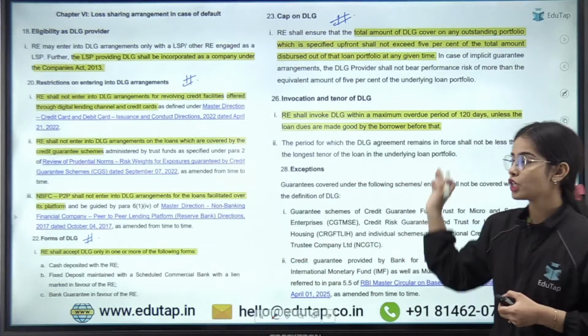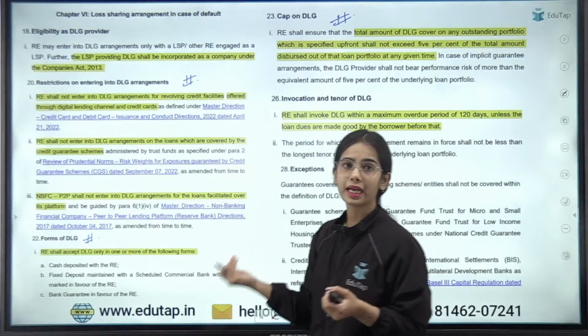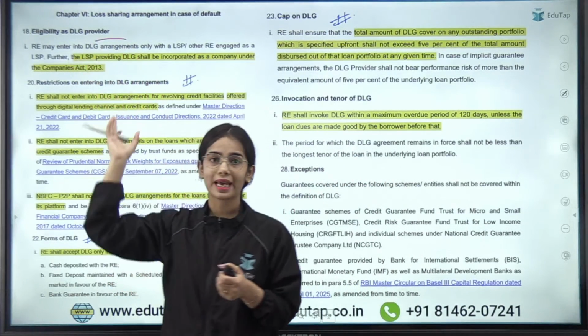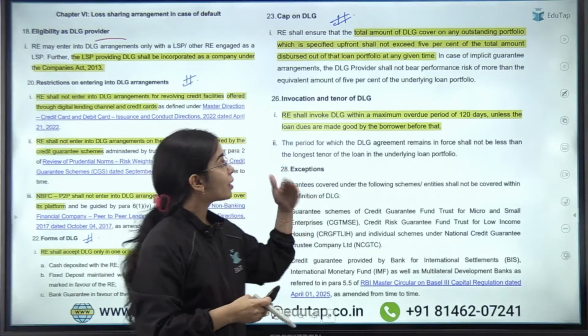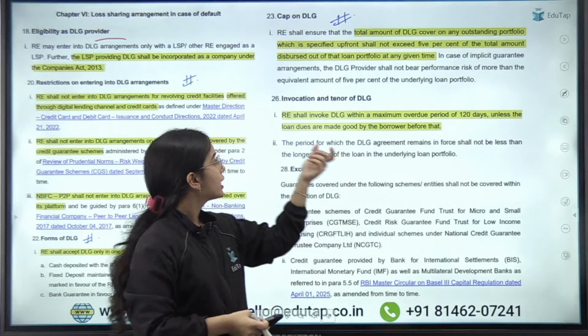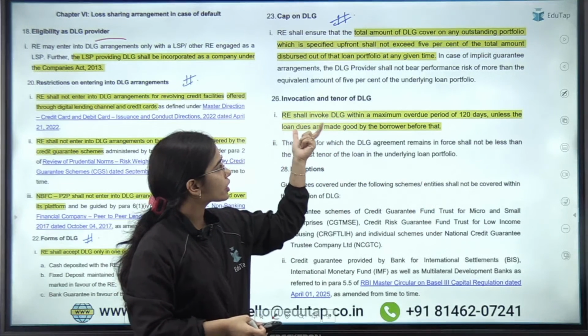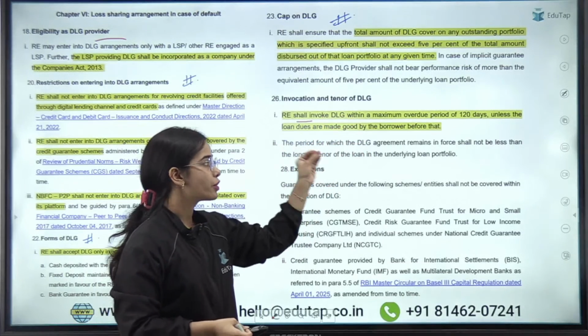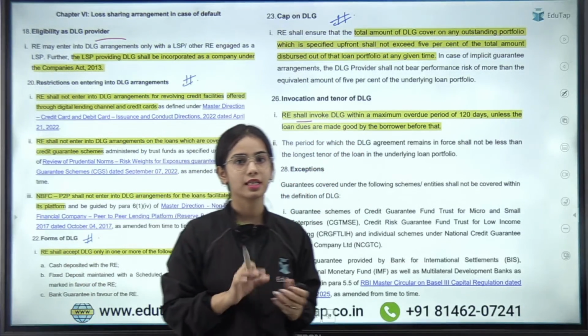Very good, everyone. So like in the digital lending guidelines, we discussed the default loss guarantee, eligibility as a default loss guarantee provider. We discussed the cap, that is 5% if the upfront DLG is given, as well as invocation and tenure. So tenure is that a regulated entity shall invoke DLG within a maximum overdue period of 120 days, not 90 days. This is the idea.